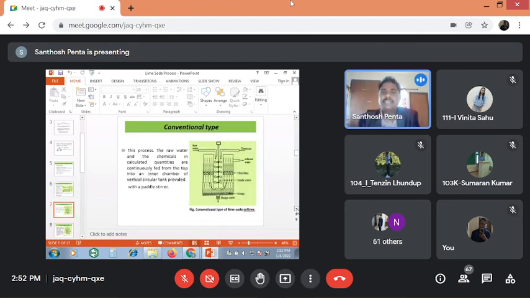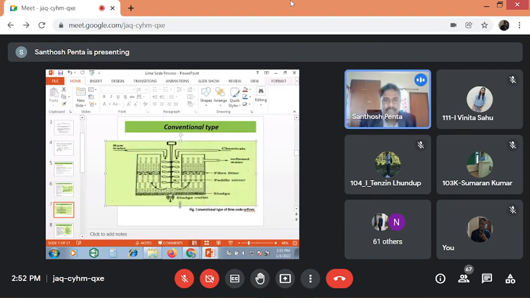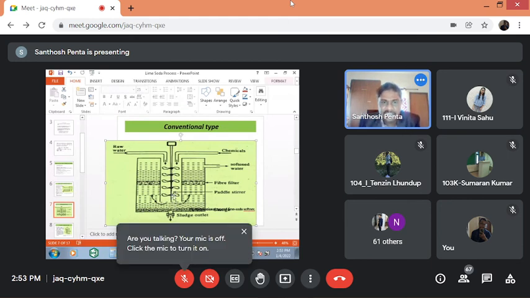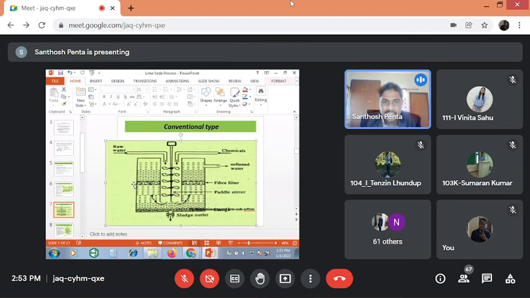The conventional type. In the conventional type, what happens? Please observe carefully. This is the conventional type, or otherwise the continuous process. One container is there. In the middle of the container, one mechanically operated stirrer is there. Then on the left hand side and right hand side, in between, a fiber filter bed is there. Raw water is injected at the center of this container.